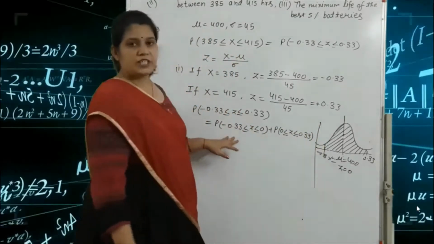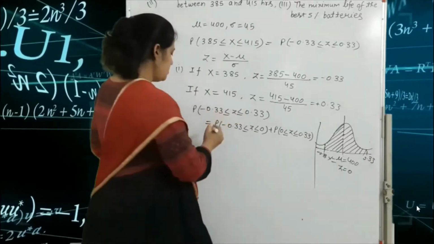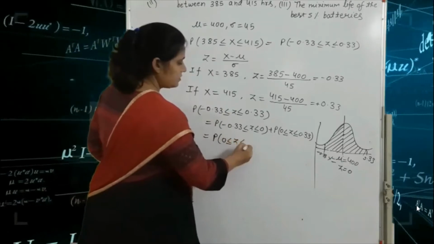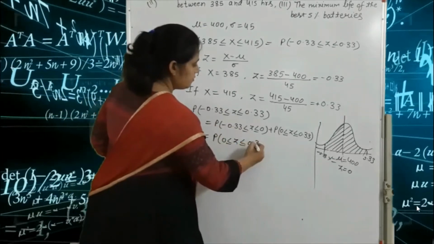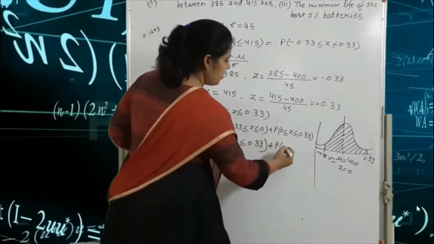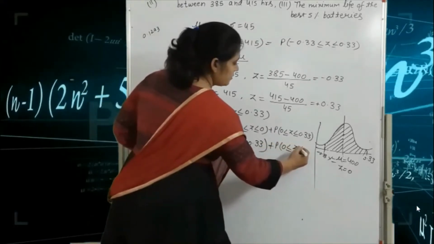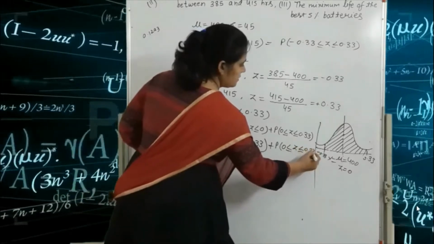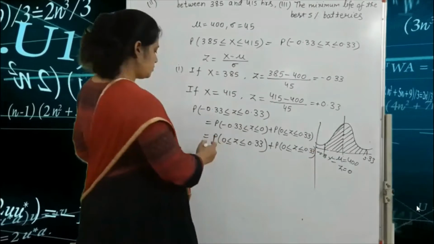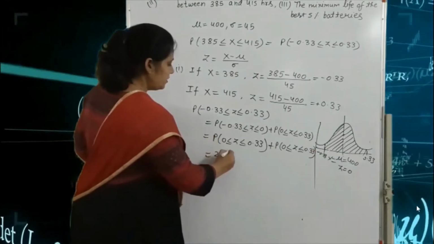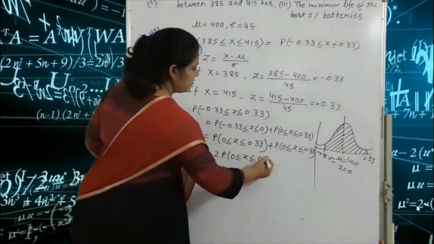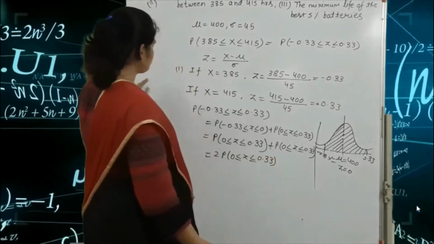So first we convert into the positive form. We write the probability of 0 ≤ z ≤ 0.33, plus the probability of 0 ≤ z ≤ 0.33. So what does the term say? We write 2 times the probability of 0 ≤ z ≤ 0.33.